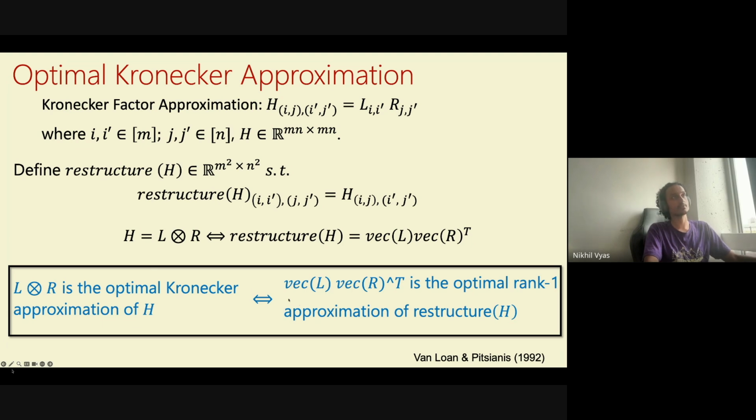But this is very nice for us because we wanted to think about optimal Kronecker approximations. And what we are saying now is that optimal Kronecker approximations are the same as rank 1 approximations of some slightly modified matrix. And the nice thing is that rank 1 approximation has an easy algorithm, right? Power iteration is an easy algorithm to solve for the rank 1 approximation of any given matrix.